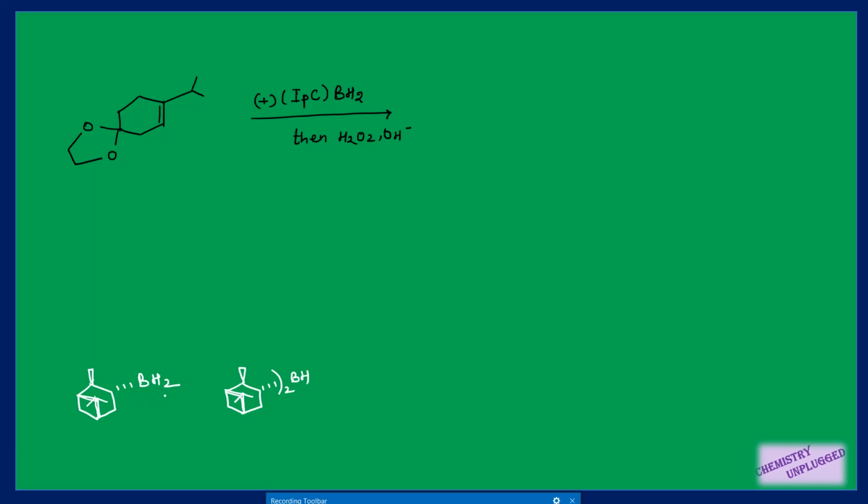So you can have monoisopinocampheyl borane or you can have diisopinocampheyl borane in the reaction. These IPC boranes can be plus or minus type, right, depending upon the type of alpha-pinene used in their formation. Alpha-pinene can be positive and negative, so depending upon the alpha-pinene used, they can also be positive and negative.